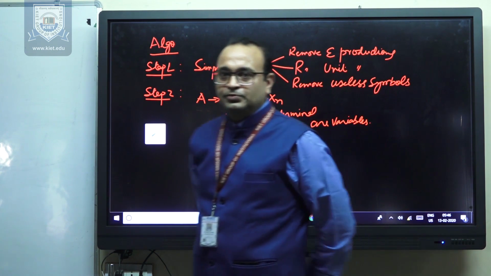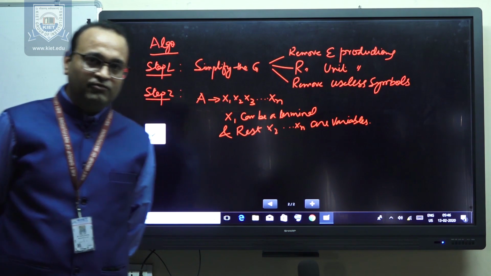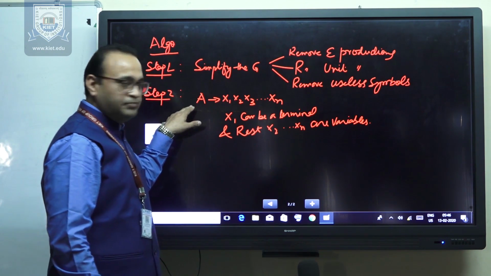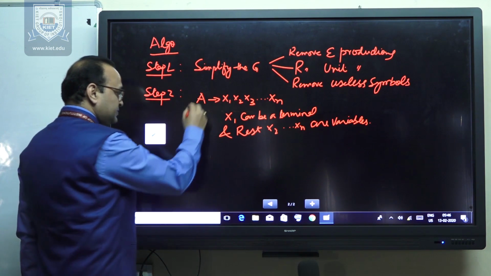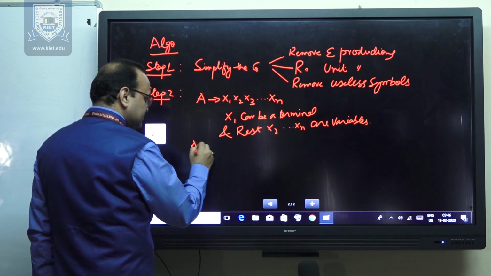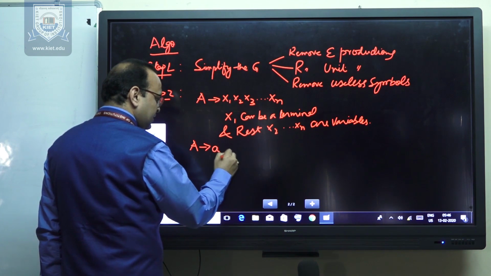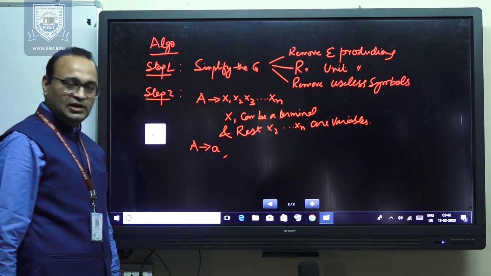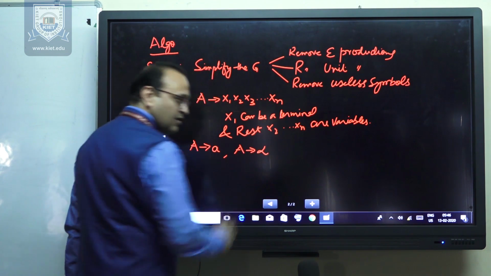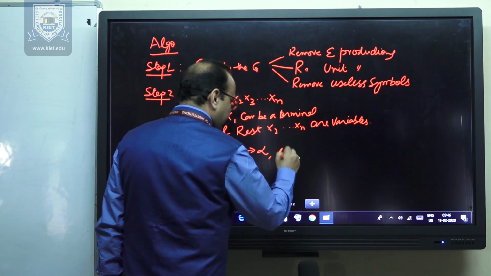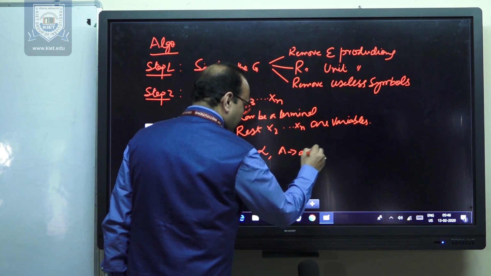You have already seen this process in Chomsky normal form, how you can convert a production into this form. After the second step, all the productions are of this form: either A derives terminal, or A derives alpha, or A derives A alpha.